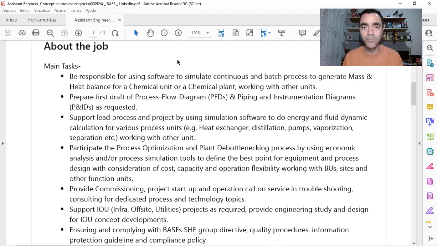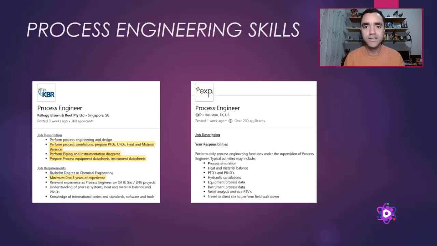Let me remind you that the main goals of a chemical process engineer in plant design is to achieve the scope, schedule, and cost. So the cost is associated with the economic analysis. So as you can see, process simulation, engineering drawings, and specification datasheets are the basic set of skills that you must have to work with chemical process engineering and plant design.